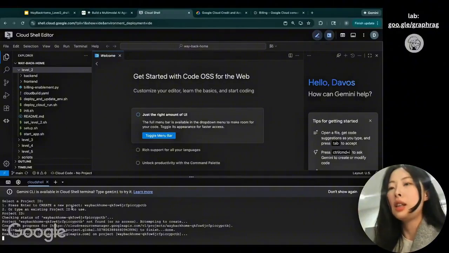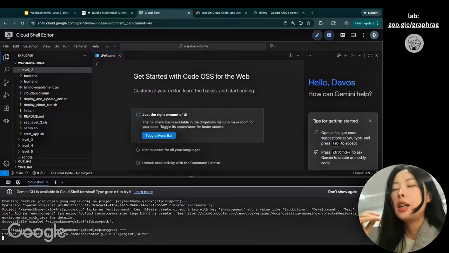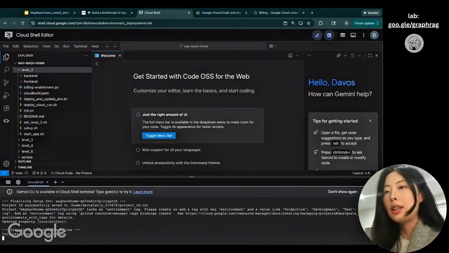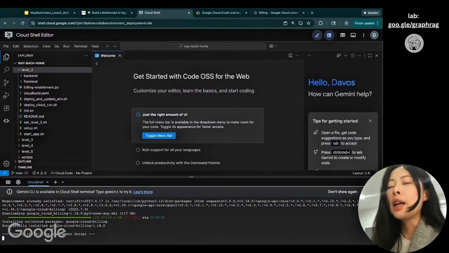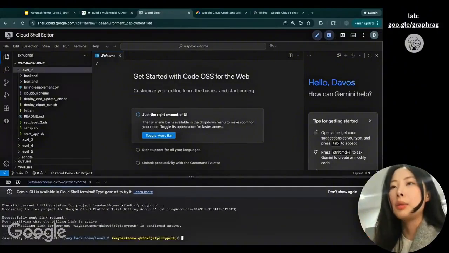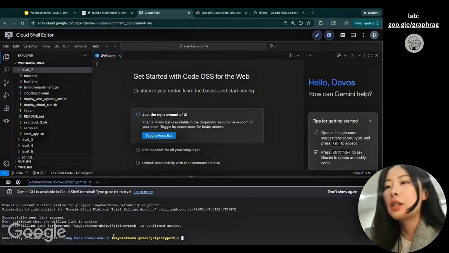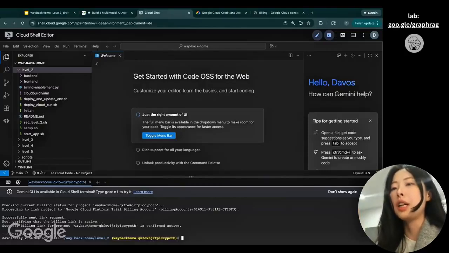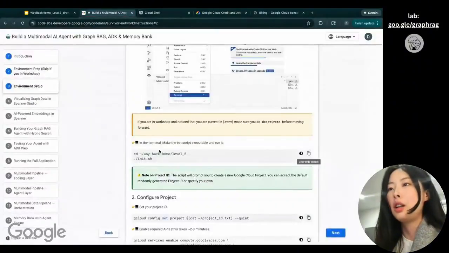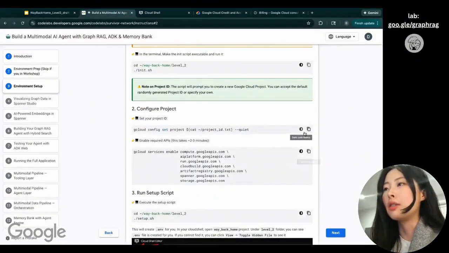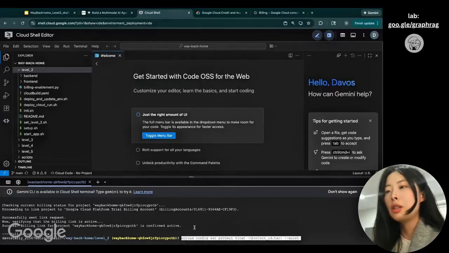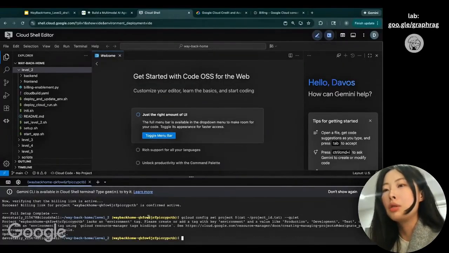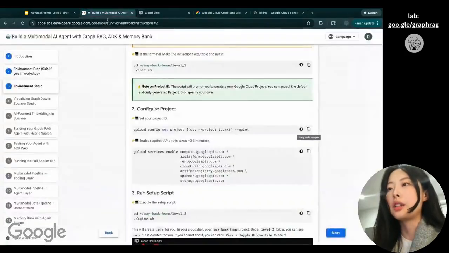So what it does behind the scenes is it's creating this new project for me, and it will automatically link the billing account I just claimed to this new project. And also it's installing some dependencies to set up the environment. And now you can see this yellow thing over here. That means I successfully pointed to the new project I'm creating, and the whole environment is successfully set up. Great. So the next step is making sure we configure and set the project ID. Actually, in this step, I already set the project ID. I'm just doing the step to double check.